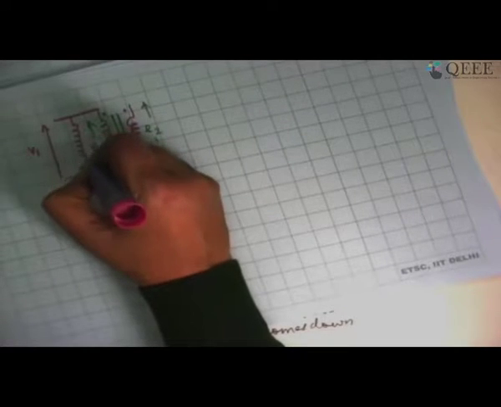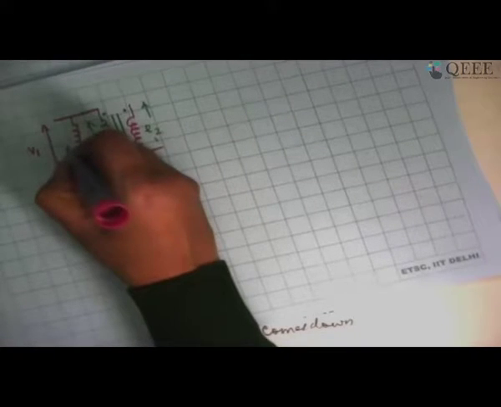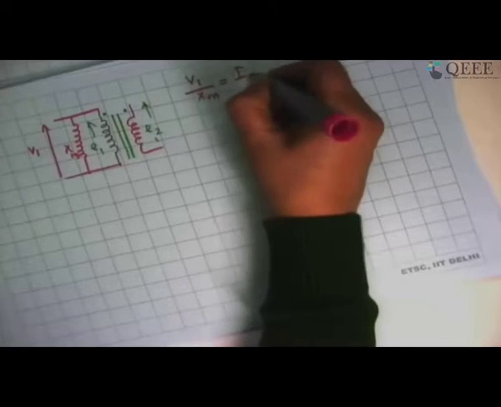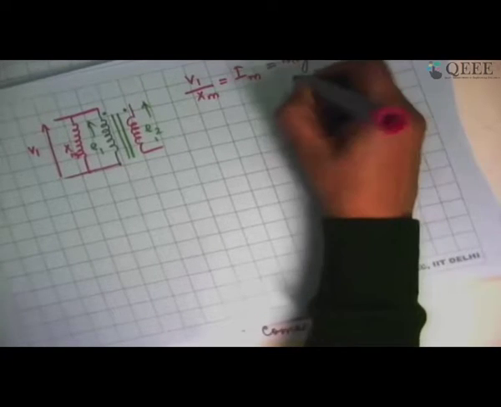Now rather than showing zero current here, I have to show that a particular current is being drawn. So that current I am going to represent with the help of a magnetizing reactance Xm. So V1 divided by Xm is equal to Im, or the magnetizing current that is needed to establish the flux.